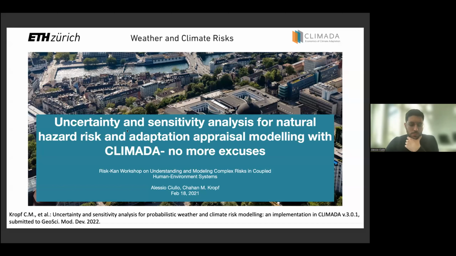Kropf, who couldn't actually be here because he's happily skiing in the Swiss Alps, I guess. So the work is about a new module which we implemented in CLIMADA. CLIMADA is a modeling platform for impact assessment developed by the Weather and Climate Risk Group at ETH. And this new module is meant to carry out uncertainty and sensitivity analysis of any impact model that we can develop within CLIMADA.